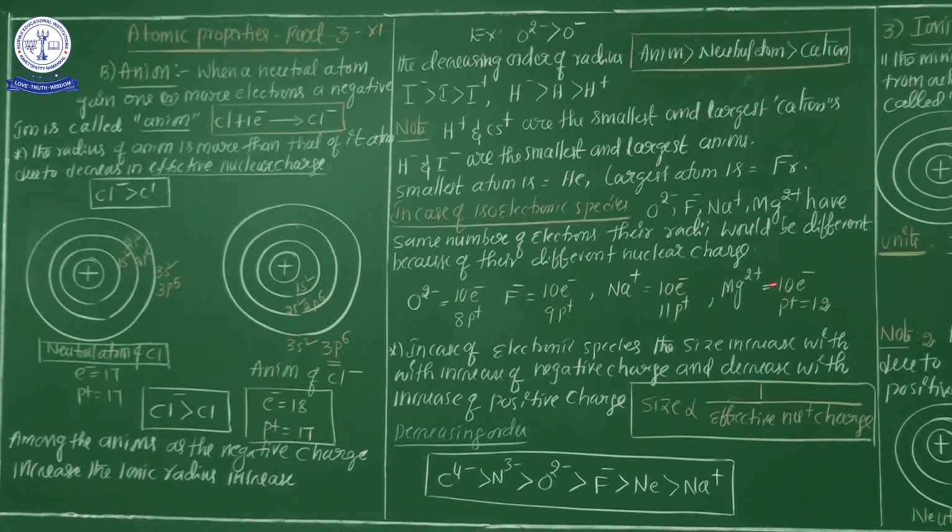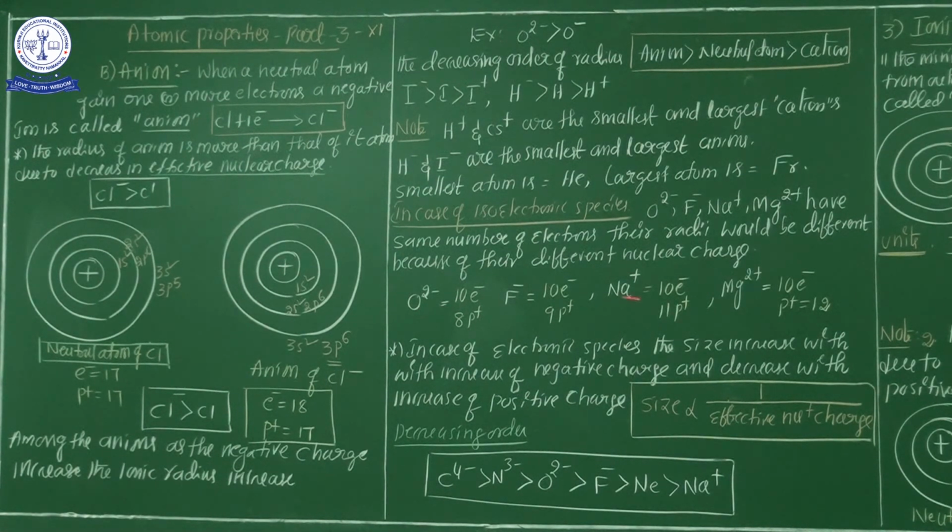Now see carefully here, out of these 4 examples, which has the maximum radius, the maximum size? O2 minus has the maximum radius. What is the reason? Its effective nuclear charge is very low. If any species has a very low effective nuclear charge or a very low proton number, obviously that species has the maximum ionic radius.